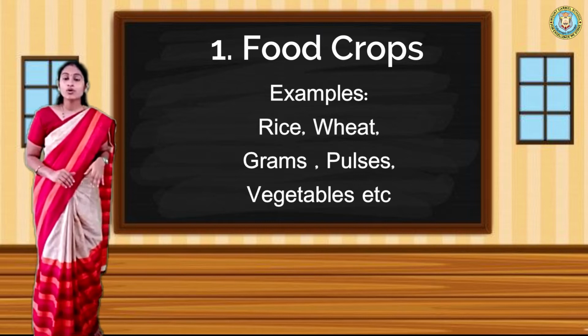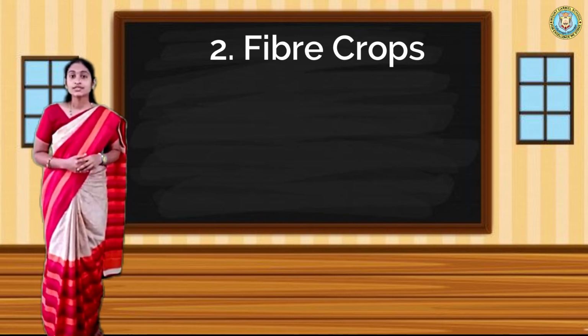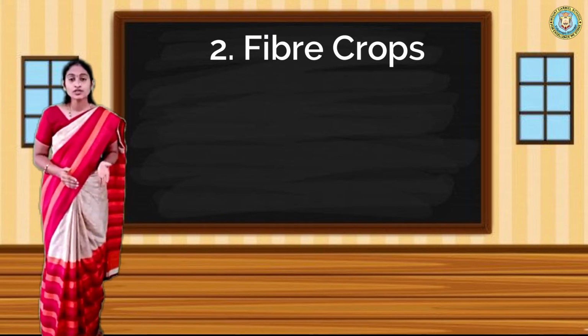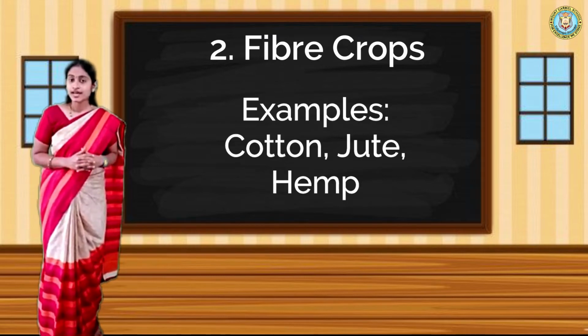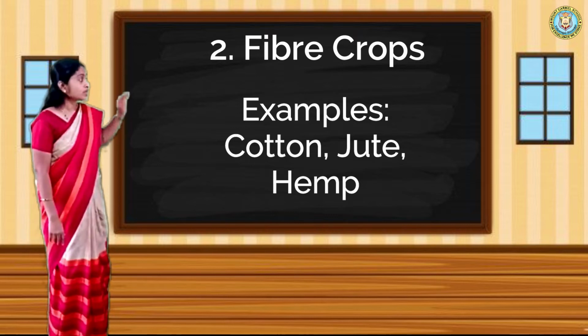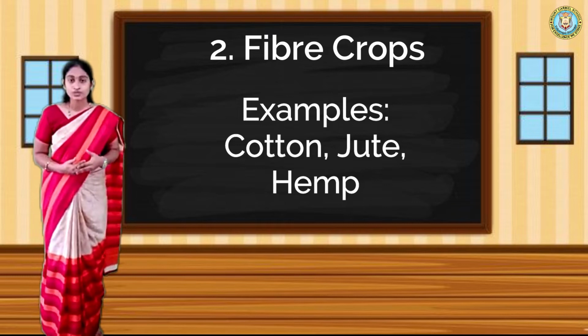Now let us move on to the fiber crops. We use clothes, and to produce cloth we require fibers. Which are the examples for that? Cotton, jute, hemp. These are the fiber crops.